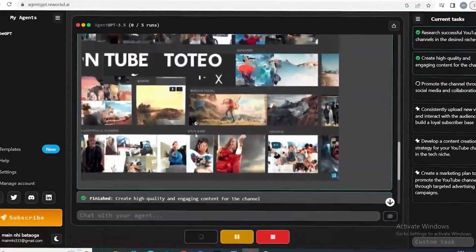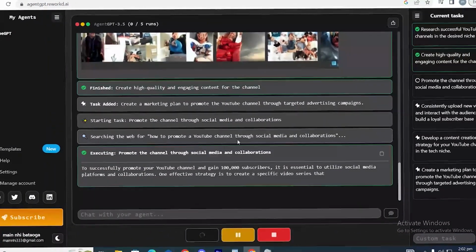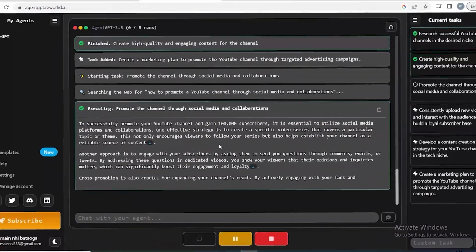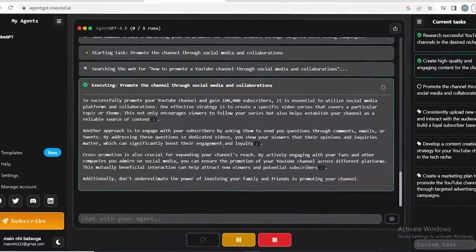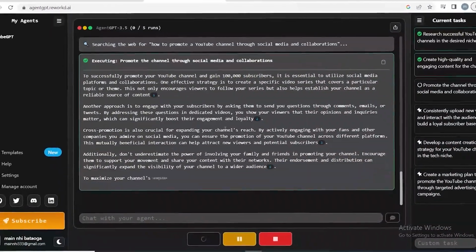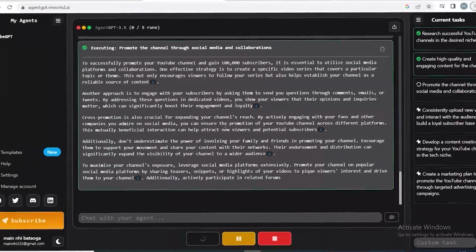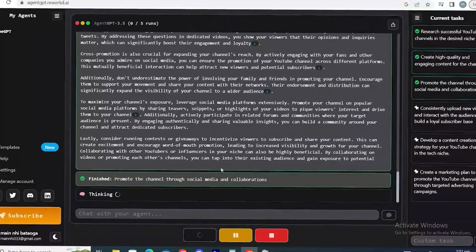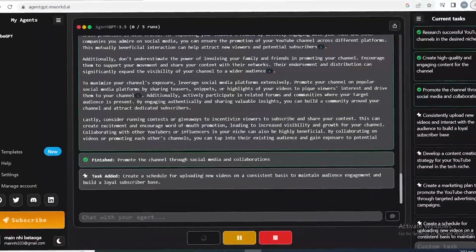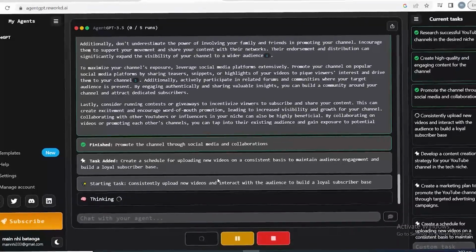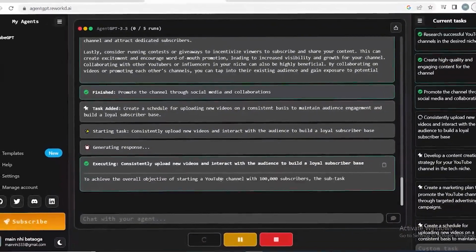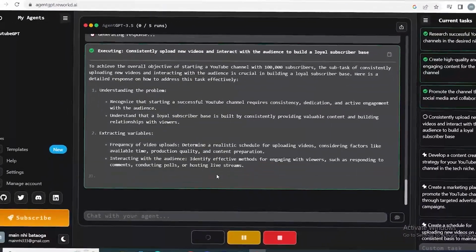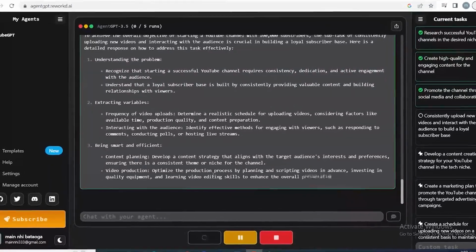It is now unable to browse the internet since it lacks connectivity. You may need to check out Agent GPT and run it on your PC if you want to investigate that. But don't worry, Agent GPT is still performing a variety of tasks that would require me a significant amount of time to investigate and understand. You can see that after finishing a task, it moves on to the next one, giving itself a tick mark and highlighting it in green. Agent GPT is a fantastic program that, by creating tasks and plans and then carrying them out for you in front of your eyes, essentially eliminates all of the guessing and research for you.